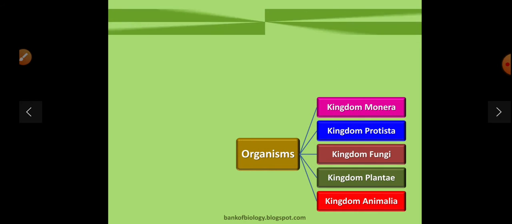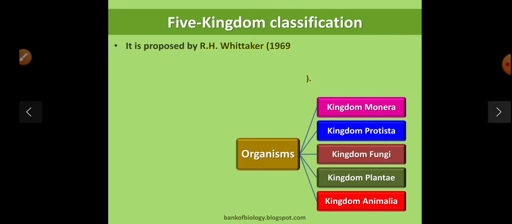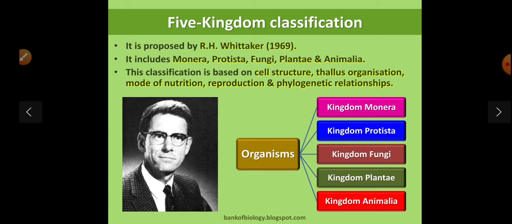led to the foundation of the five kingdom classification by R.H. Whittaker, 1969. It includes Monera, Protista, fungi, plantae, and animalia. This classification is based on cellular structure, thallus organization, mode of nutrition, reproduction, and phylogenetic relationship. First kingdom is Monera, kingdom Protista, kingdom fungi, kingdom plantae, kingdom animalia.